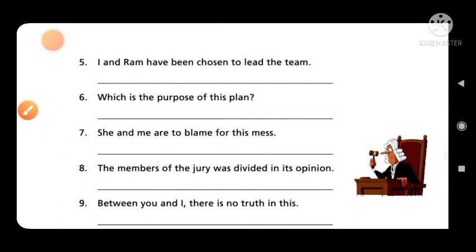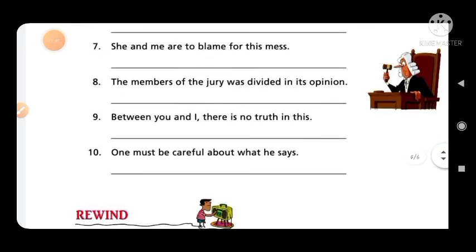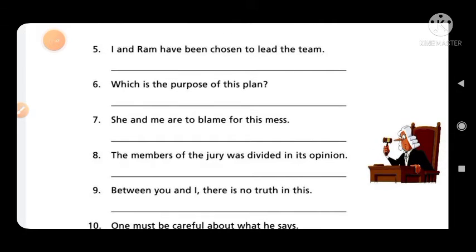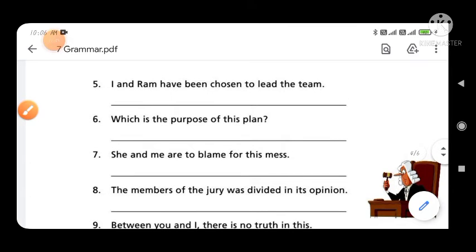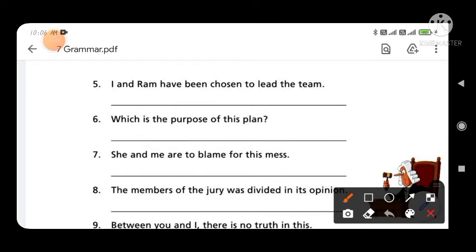Now next is, "I and Ram have been chosen to lead the team." So you have to fill it here. In place of I, first you write down Ram, and I. Okay, "Ram and I have been chosen to lead the team."